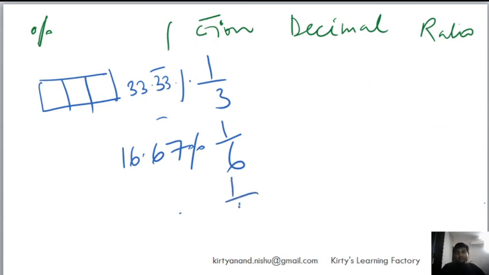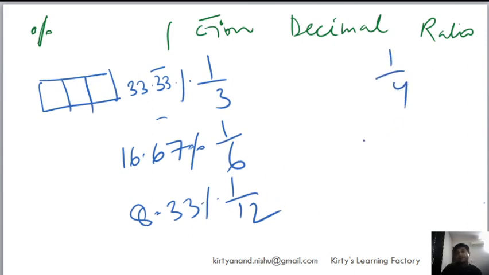Now half of this will be 1 by 12, right? There are two ways to learn it. Either I do simply half of this, which is basically 8 point, once again I get 3333333, it will carry on. The other way of looking at it is 1 by 12 is 1 by 4 into 1 by 3, right? So 1 by 4 is how much? 25%.